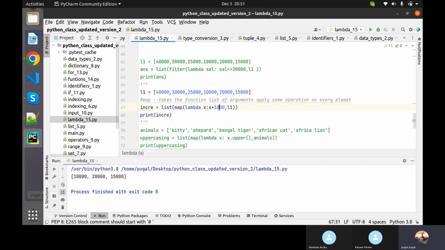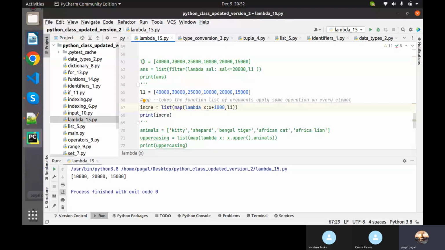That's what map will do. Map takes each and every element and does some operation on it. Unlike filter, it is not going to filter anything. It applies some operation to all the data, so I'm taking one object at a time and adding 1000 to every data.